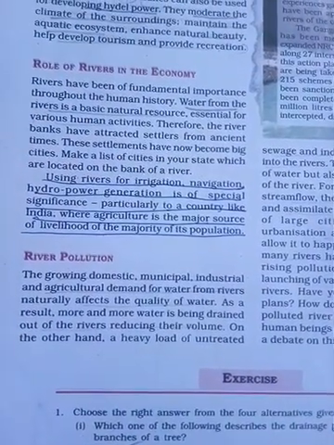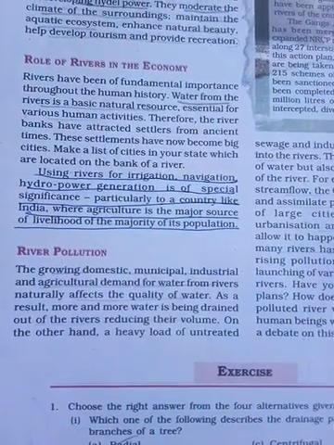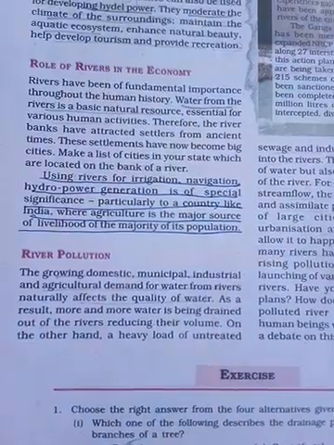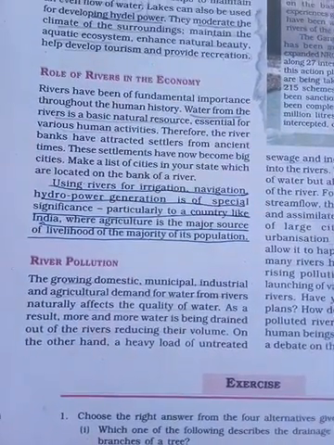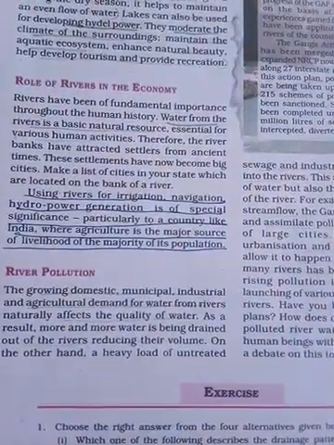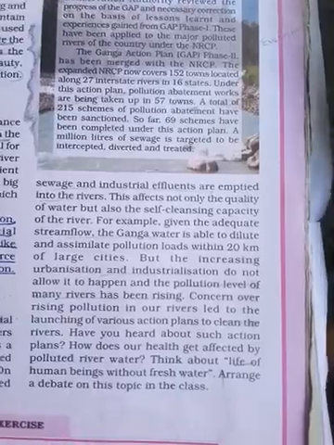But with the increase in population, the demand is more, we need more water, but in another sense we are polluting more water. We are throwing our garbage into the rivers.